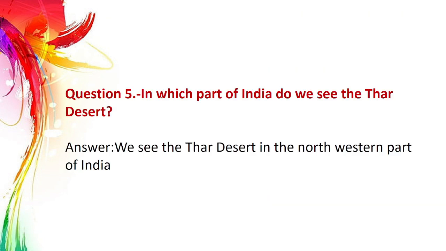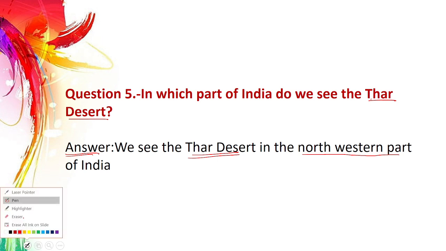Fifth question, in which part of India do we see the Thar desert? Now the answer, we see the Thar desert in the northwestern part of India.